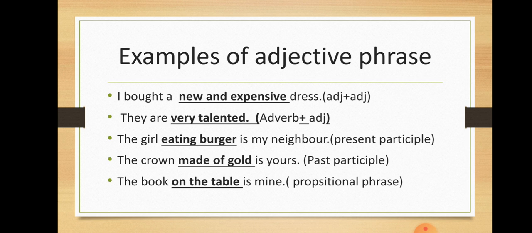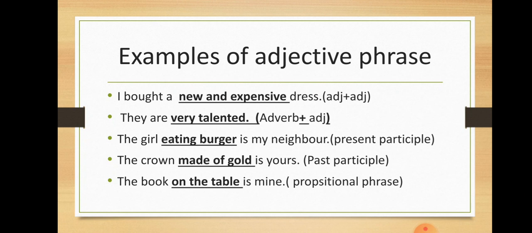Now see the fourth example. The crown made of gold is yours. Now here, made of gold, made is the past participle. You know what the past participle is? The third form of the verb is called past participle. This phrase is starting with the past participle.